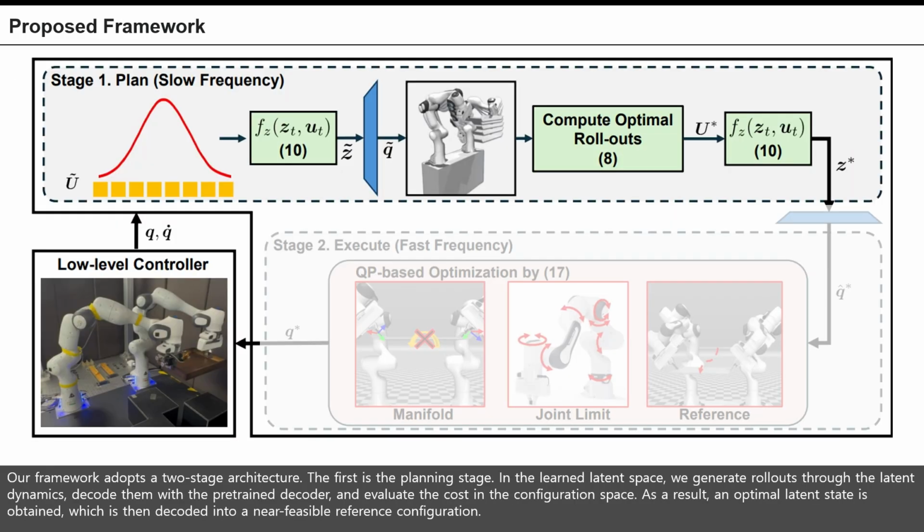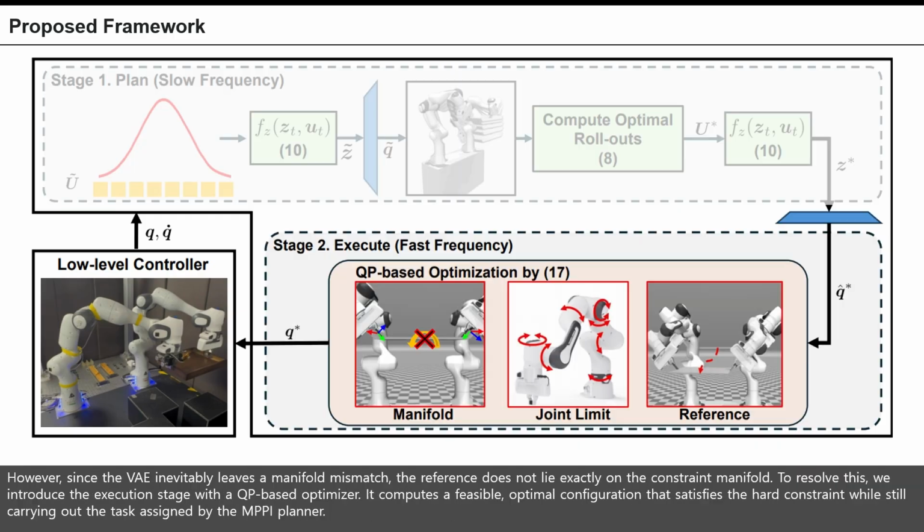The first is the planning stage. In the learned latent space, we generate rollouts through the latent dynamics, decode them with the pre-trained decoder, and evaluate the cost in the configuration space. As a result, an optimal latent state is obtained, which is then decoded into a near-feasible reference configuration. However, since the VAE inevitably leaves a manifold mismatch, the reference does not lie exactly on the constraint manifold.